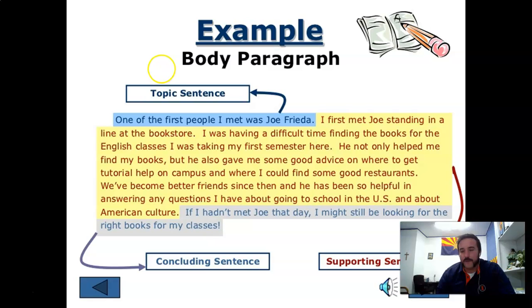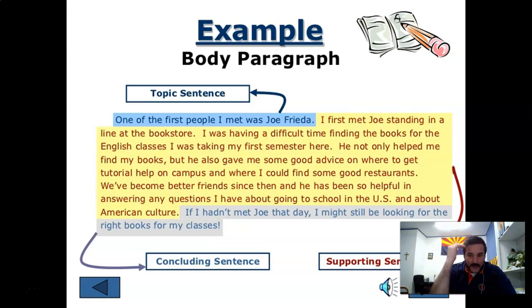Now, I hope I'm not confusing you, but here's an actual example of a paragraph. And here's what I mean, okay? You can see there's 3 different parts here. And that's what we're going to talk about all this week to make up a good paragraph. But even though it's made up of 3 parts, just like a hamburger is made up of many ingredients and a building is made up of many parts, it's still one paragraph. It always has to start with the topic sentence, which is the main idea. What I mean by that is this first sentence is incredibly important because it tells you exactly what this paragraph is going to be about.